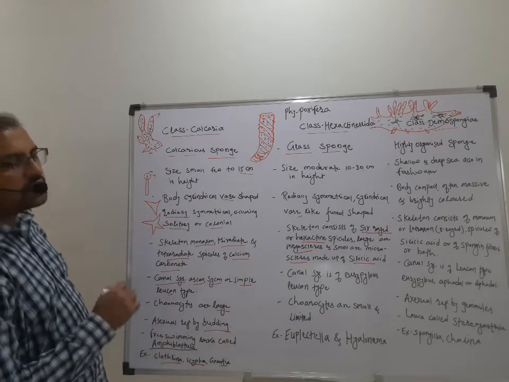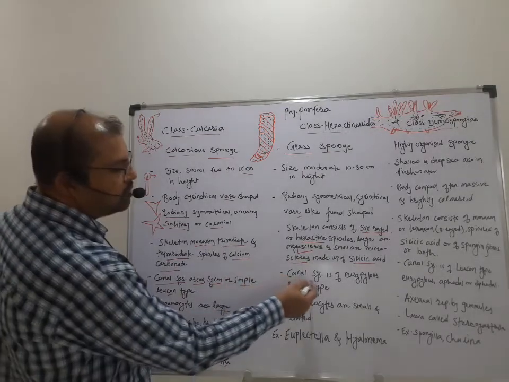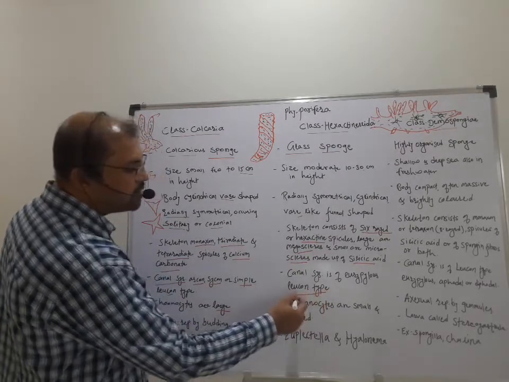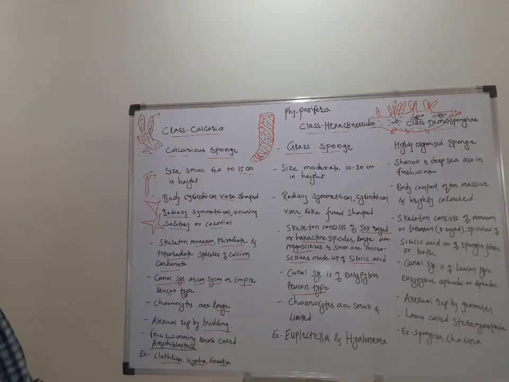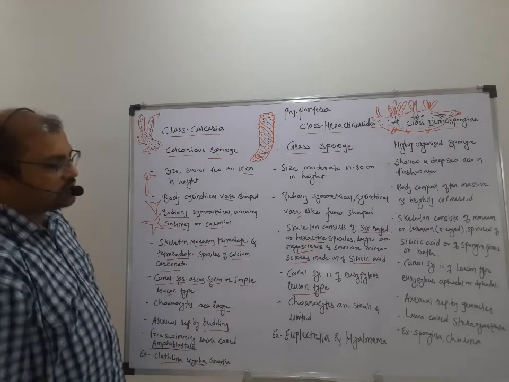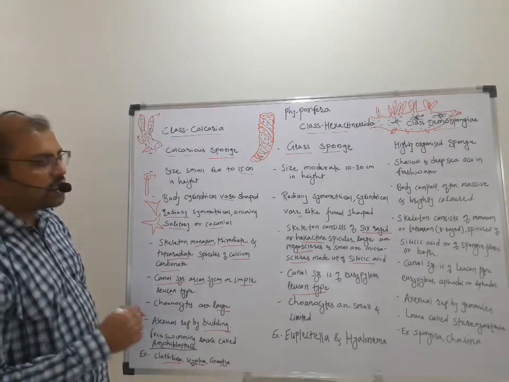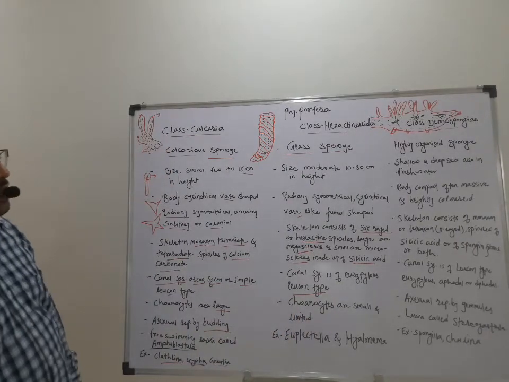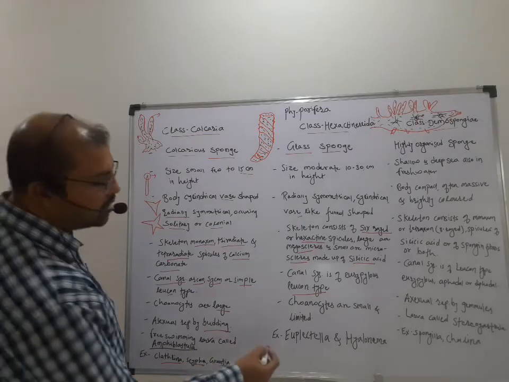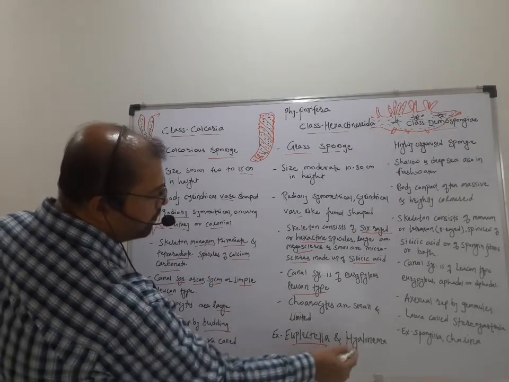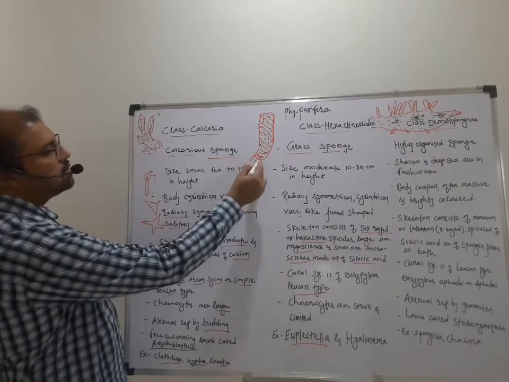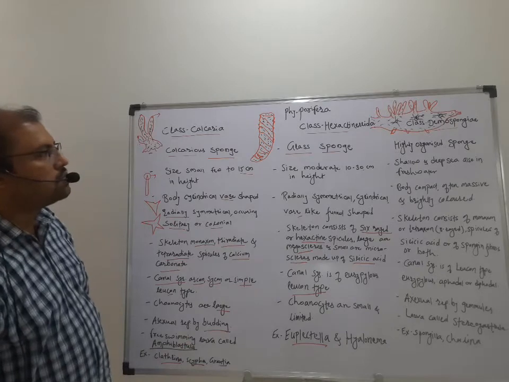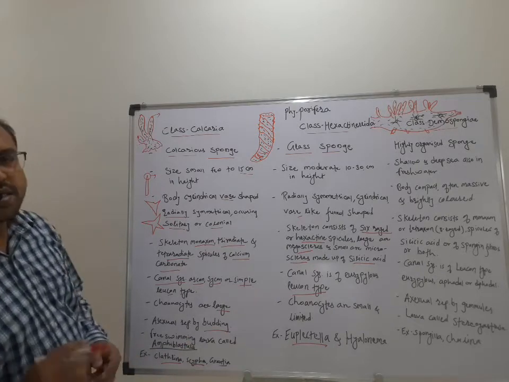Then the canal system, or feeding system, in these sponges is of Urophilus leucon type. It is a modification of the leucon type of canal system, Urophilus. Then the choanocytes are small and limited in hexactin sponges. Examples of Hexactinida are Euplectella and Hylonemma. So this image is of Euplectella. So these are the characters of Hexactinida.